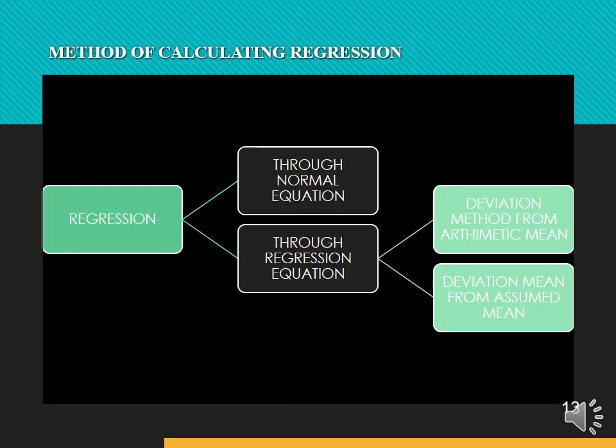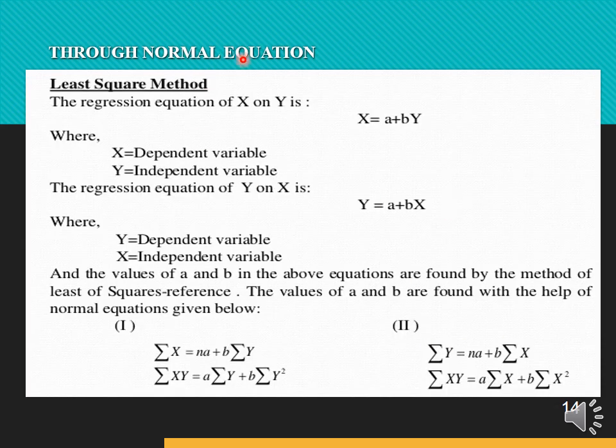Now the methods of calculating the regression. First is through the normal equation and second is through the regression equation. Here two parts are there: the deviation method from the arithmetic mean and the deviation from the assumed mean. Now, through the normal equation, first is the least square method.